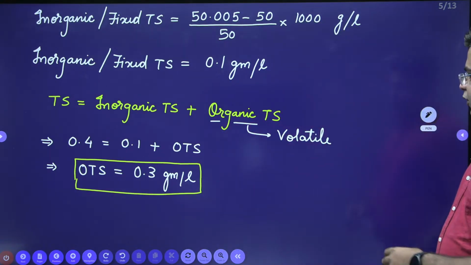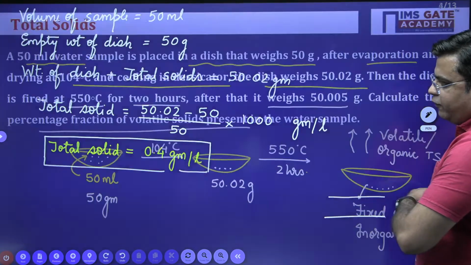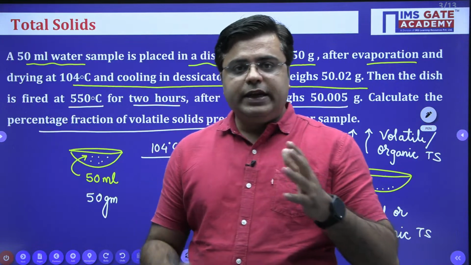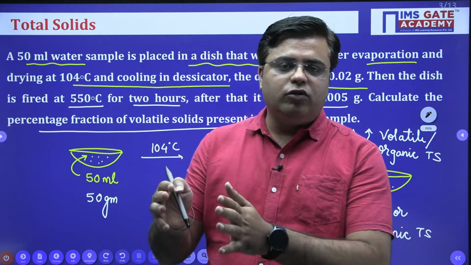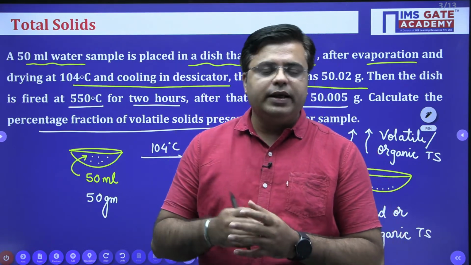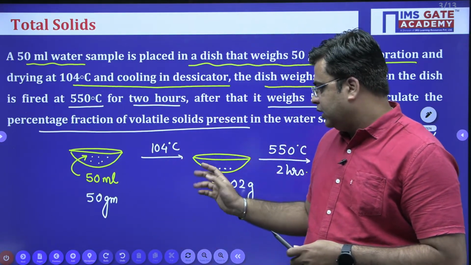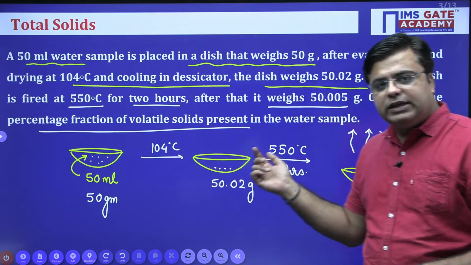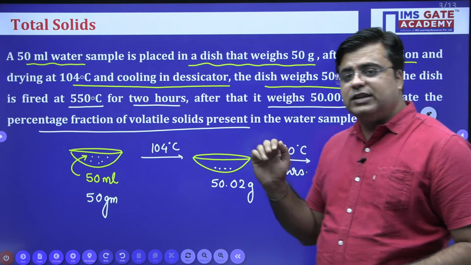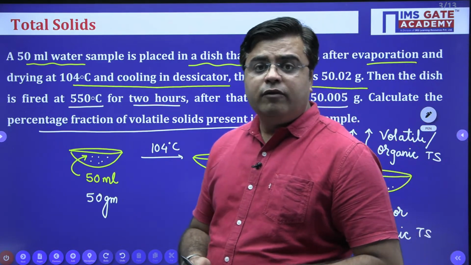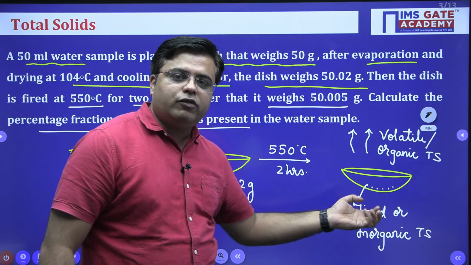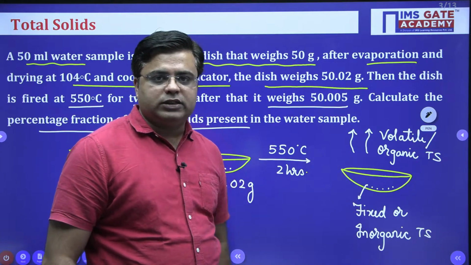So again, this was a question which is directly framed from the test of total solids, right? We take the water sample, we place it in oven at 104 degrees Celsius, where all the water will evaporate and you are left with total solids. Now this oven dried sample is placed inside the muffle furnace at 550 to 600 degrees Celsius for the duration of 2 hours, where all the volatile fraction of the solids will vaporize and you are left with the residue or the fixed solids, right?